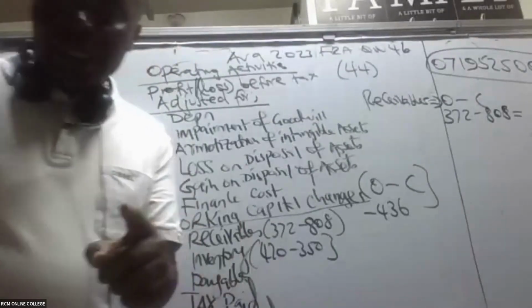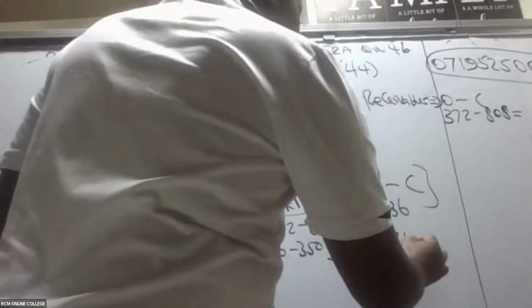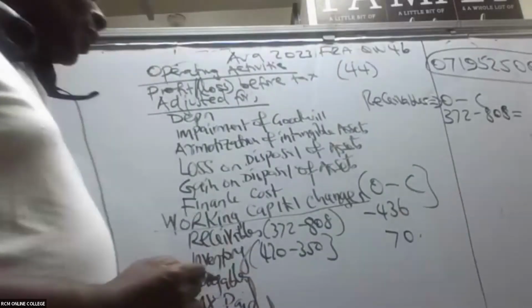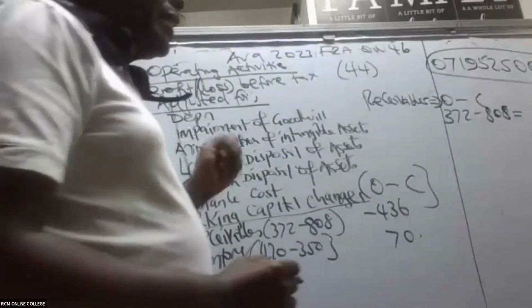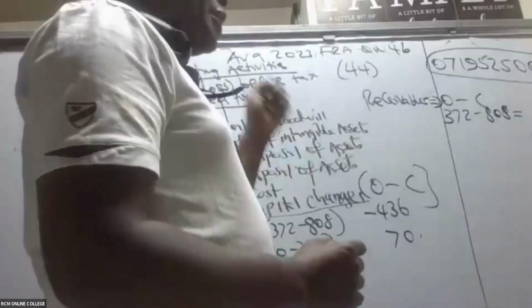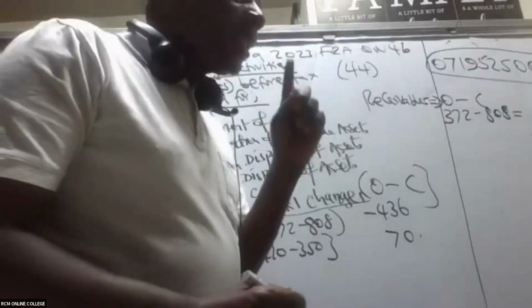They're giving me 70. That is what I will write. From there, we go to the payables. Payables, you must be very keen. Students, I repeat, for payables you must be very keen or else you get a 0.